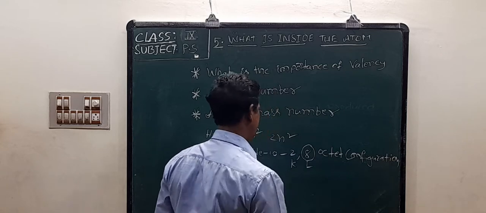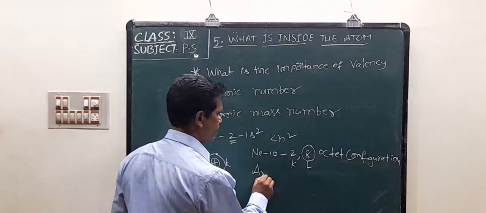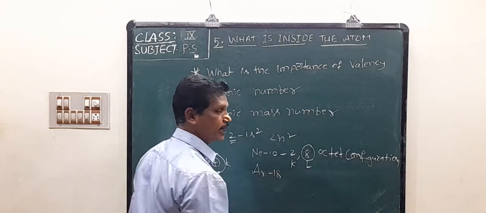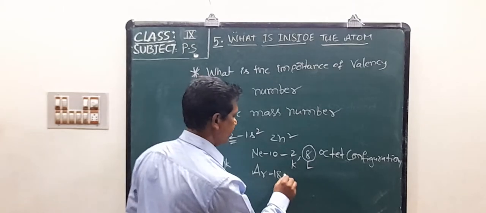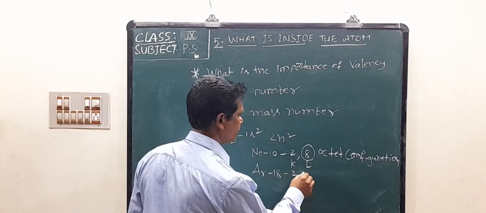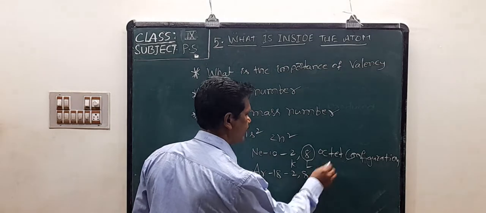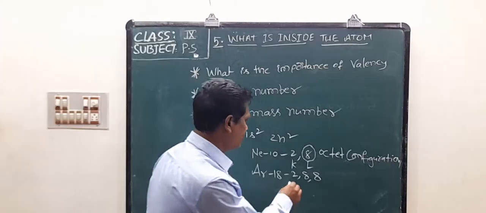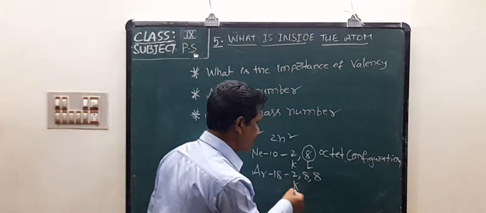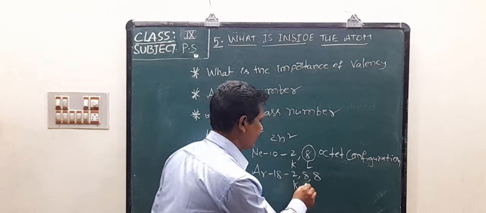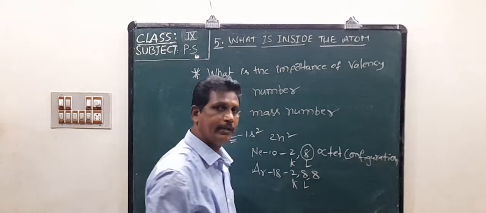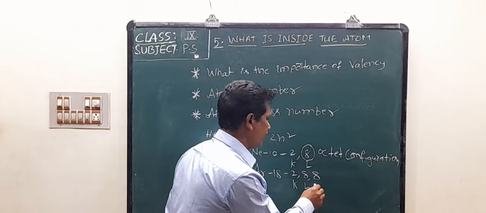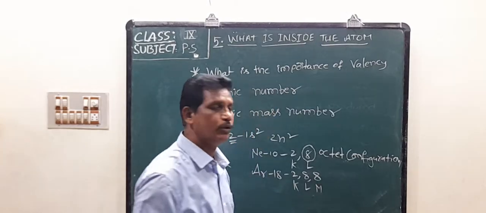Octet configuration. Argon: the atomic number of argon is 18, and its electronic configuration is 2, 8, 8. The first shell, K shell, contains 2 electrons, the second shell, L shell, contains 8 electrons, and the third shell, M shell, also contains 8 electrons.